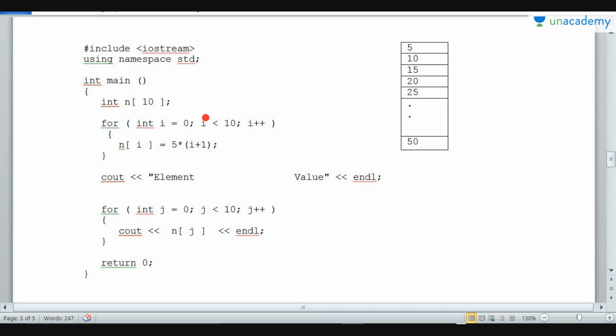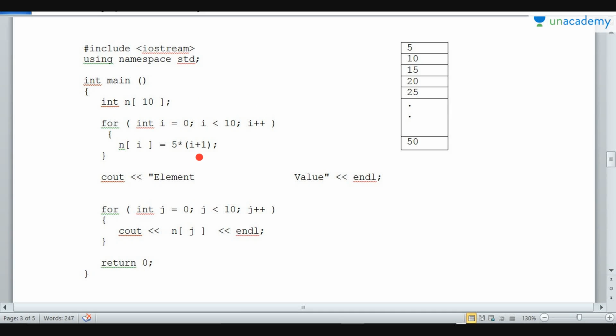Now 1 is less than 10, yes it is. Then n of 1 is equal to 5 into 1 plus 1, that is 5 into 2. So n of 1 is equal to 10. So the value 10 will be stored at position n of I, that is n of 1, that is the first position. Now again I plus plus, the value will become 2, 2 is less than 10,